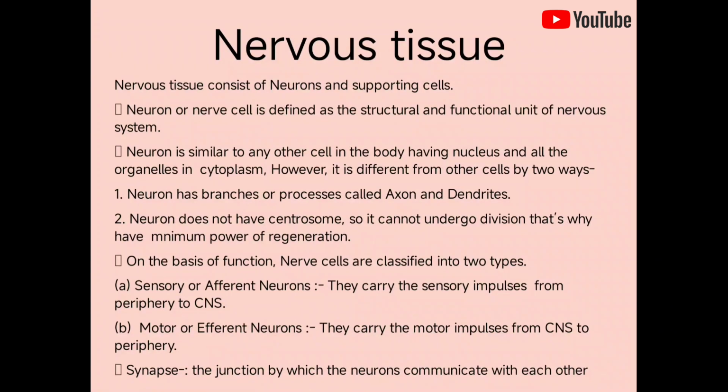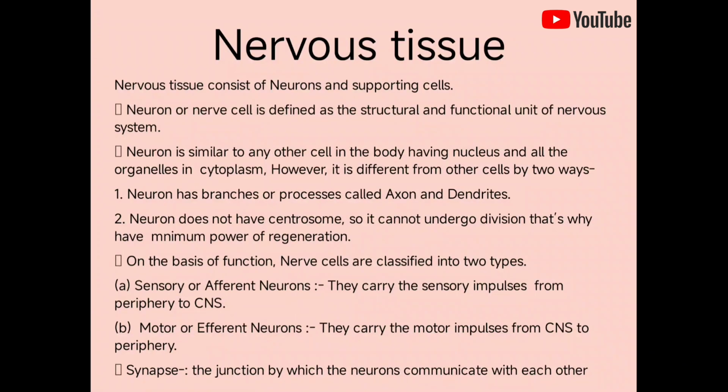However, it is different from other cells in 2 ways. First, neurons have branches or processes called axon and dendrites. Neurons do not have a centrosome, so they cannot undergo division. That's why they have minimum power of regeneration.